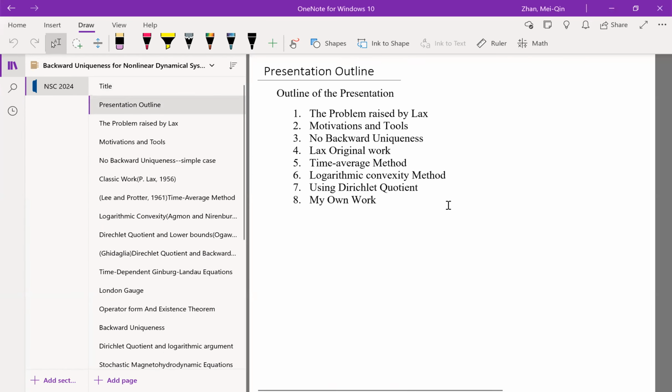So here's the outline for my presentation. First, we introduce the problem raised by Peter Lax regarding backward uniqueness. Then we discuss the motivation and tools to address the problem. And then we give an example demonstrating there's no backward uniqueness. And then we also mention Peter Lax's original work and the time average method used to prove the backward uniqueness problem. And then we look at the log-convexity method, and then introduce the work done by D'Aglia and one using the Dirichlet quotient, and then my own work on the Ginzburg-Landau equation.